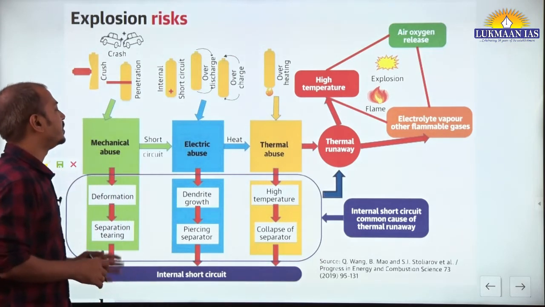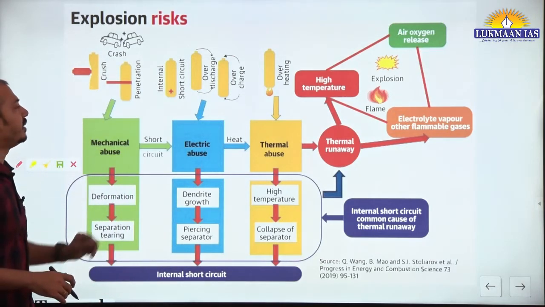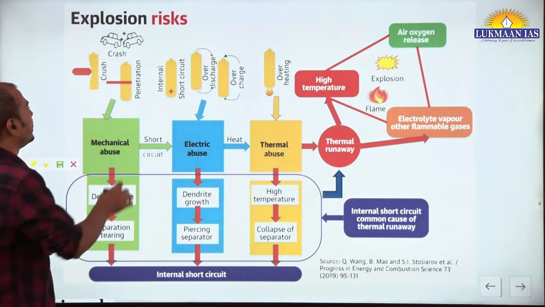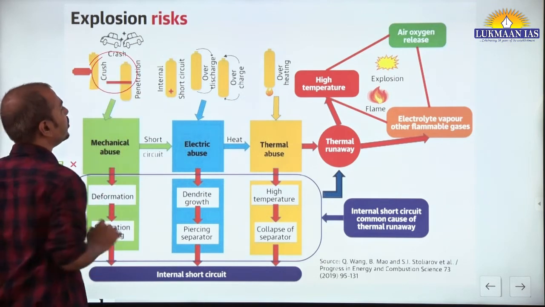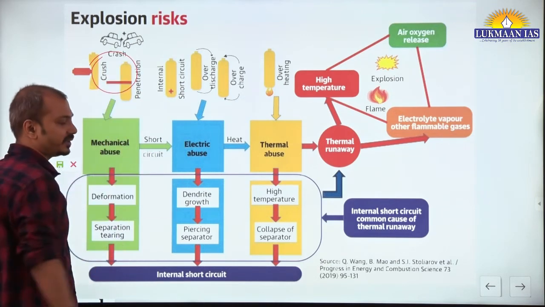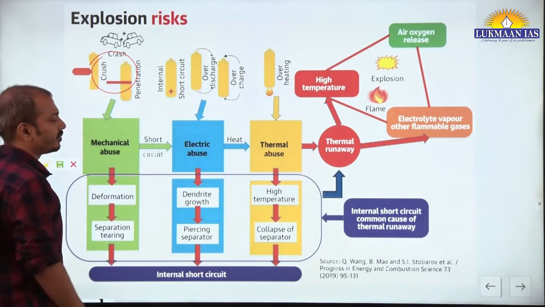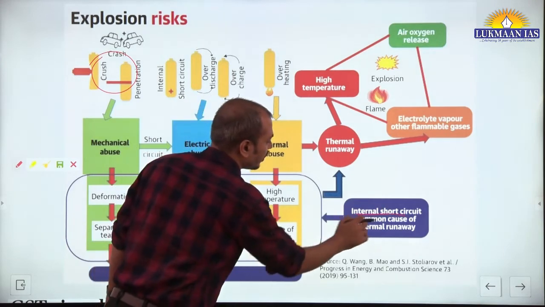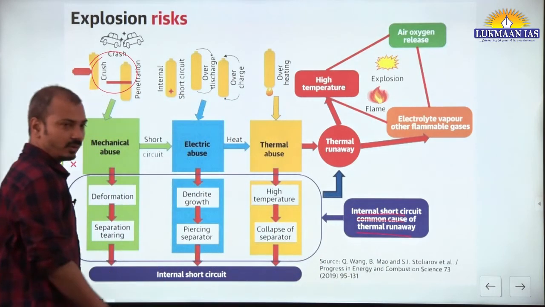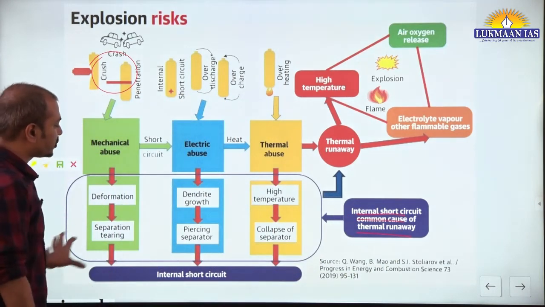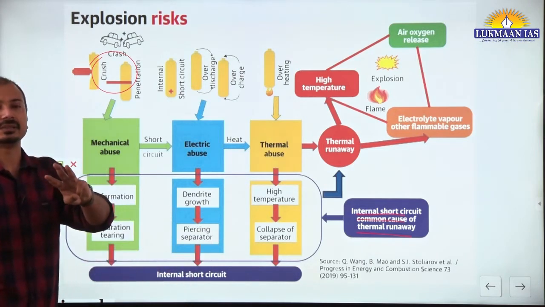Now generally what happens in electric vehicles, there are three chances. One, there can be mechanical abuse, simply there can be penetration of battery, and because of that there can be overheating. See, internal short circuit is common cause of thermal runaway, overheating. This internal short circuit can happen due to three reasons.